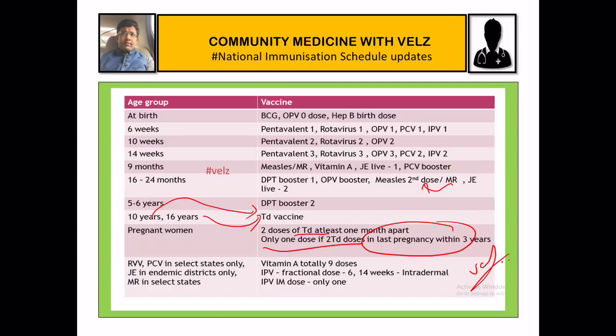So rotavirus vaccine and PCV vaccine are in selected states only. Japanese encephalitis in selected endemic districts only, and measles rubella vaccine in selected states only. So vitamin A totally we are giving 9 doses. So IPV, it can be given in 2 ways, but mostly we are following only the intradermal route, that is the fractional dose at 6 weeks and 14 weeks.